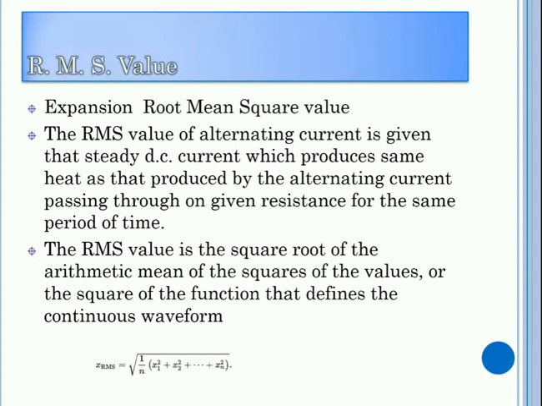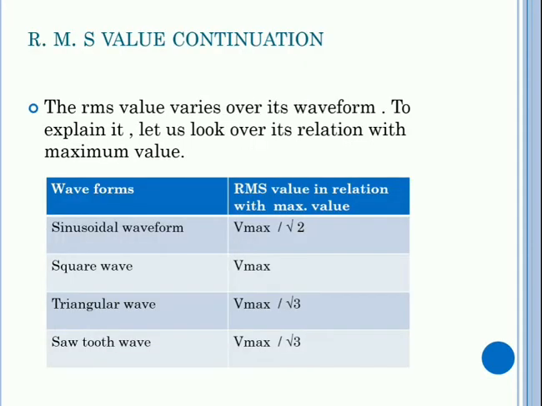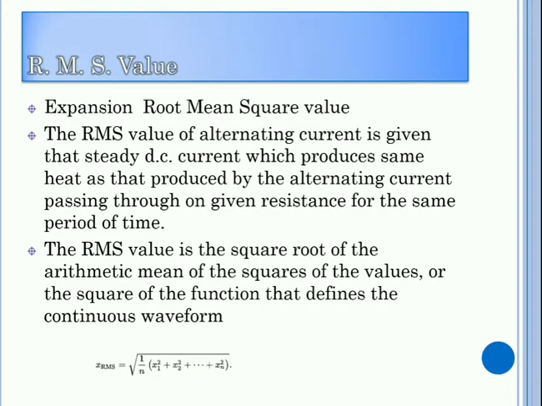RMS value can be equal to the maximum value. That depends upon the waveform. The RMS value is the square root of the arithmetic mean of the square of the values, or the square of the function, and defines the continuous waveform. Square of average by number of divisions whose whole root is this. Look at this formula.